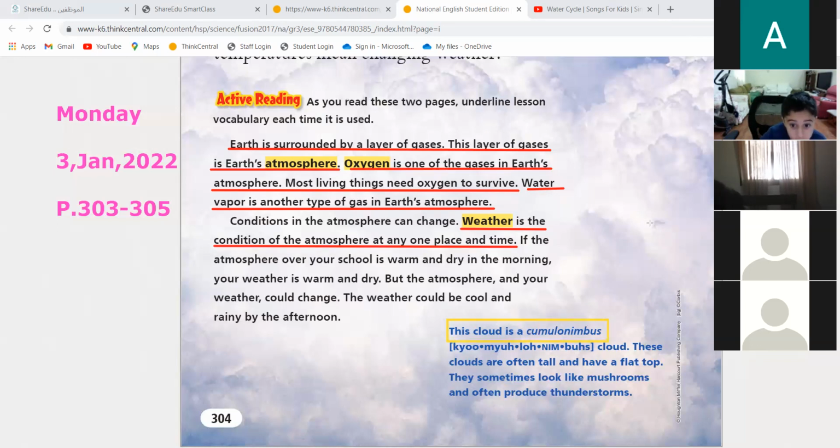This cumulonimbus cloud means that there is a thunderstorm coming because it's very huge. So once you see this cumulonimbus cloud, you think, oh, a thunderstorm may come. I should be careful. They look like mushrooms, sometimes broccolis. Yeah, but very huge.